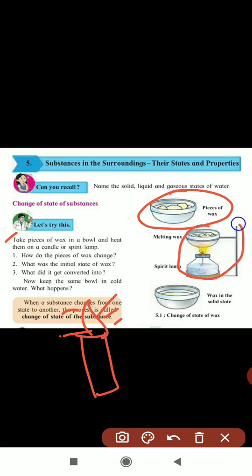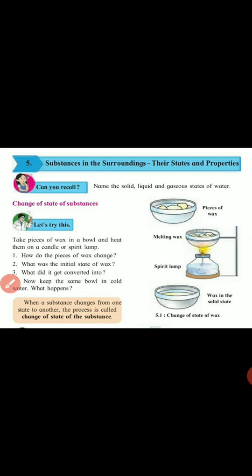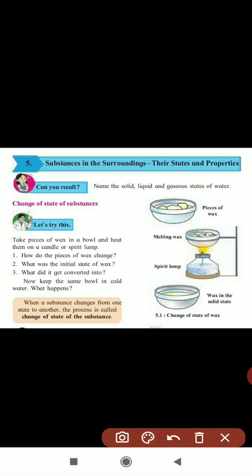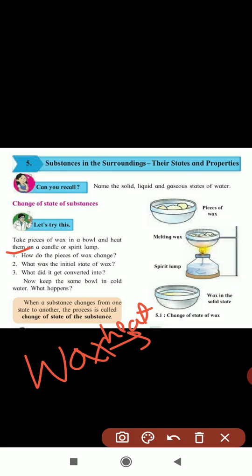Here they have shown the arrangement like this. After that, the first question is: how does the piece of wax change? If you are heating the wax, it will melt. This is the solid state and this is the liquid state.